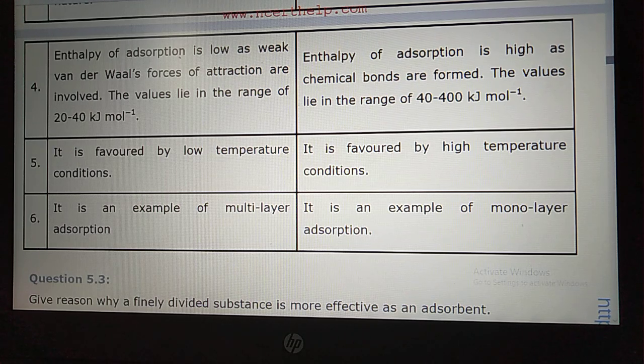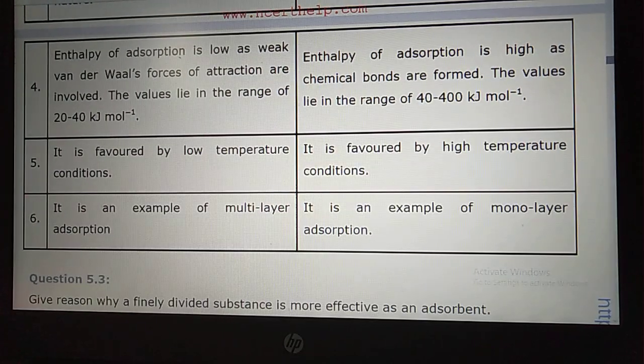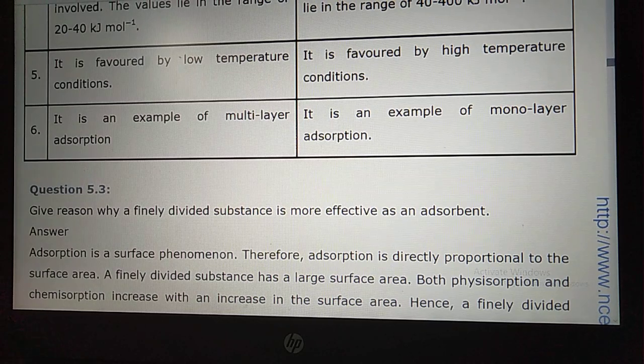Now let us move to the fifth point. It is favored by low temperature conditions. Physisorption prefers low temperature conditions, student, but chemisorption is preferred at high temperature. Now the last point, student, point number 6. It is an example of multilayer formation. Physical adsorption can form a multilayer, student, but chemical adsorption is always a monolayer. No multilayer will be formed.